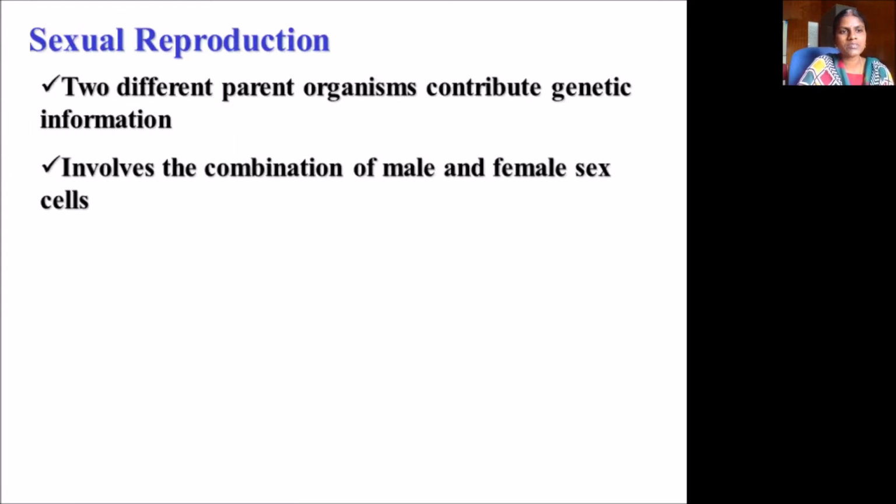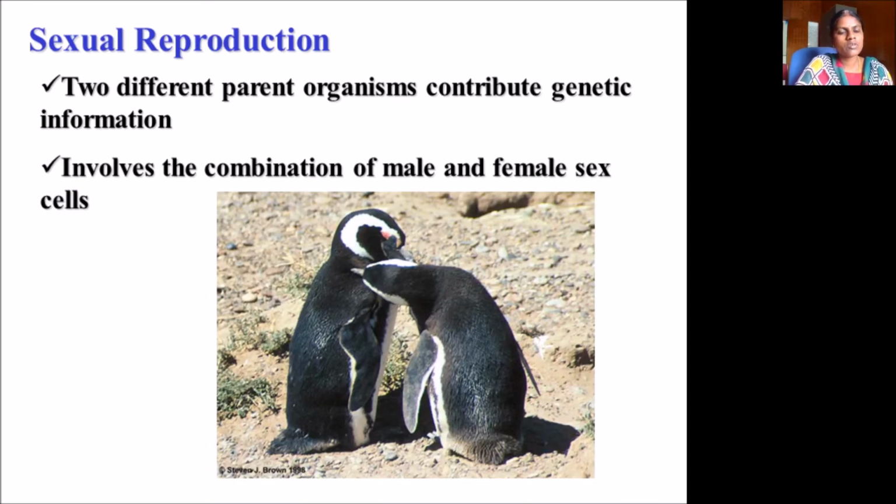Sexual reproduction is nothing but two different parent organisms contributing genetic information. It means genetic material. It involves the combination of male and female sex. Here a male penguin and a female penguin mate with each other and produce the new generation.